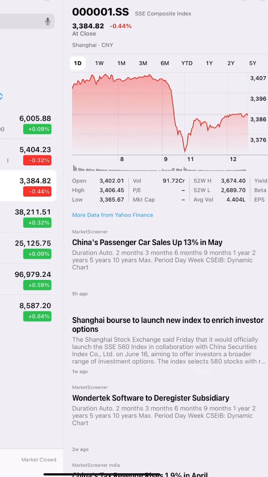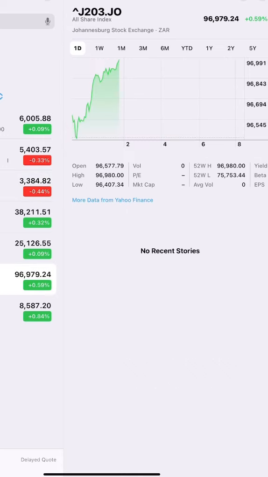The trend in China is similar to what we have seen in the European market. The Chinese market has dropped 0.44%. At the time of the close, the market was at 3384.82. Let's move to other major markets.